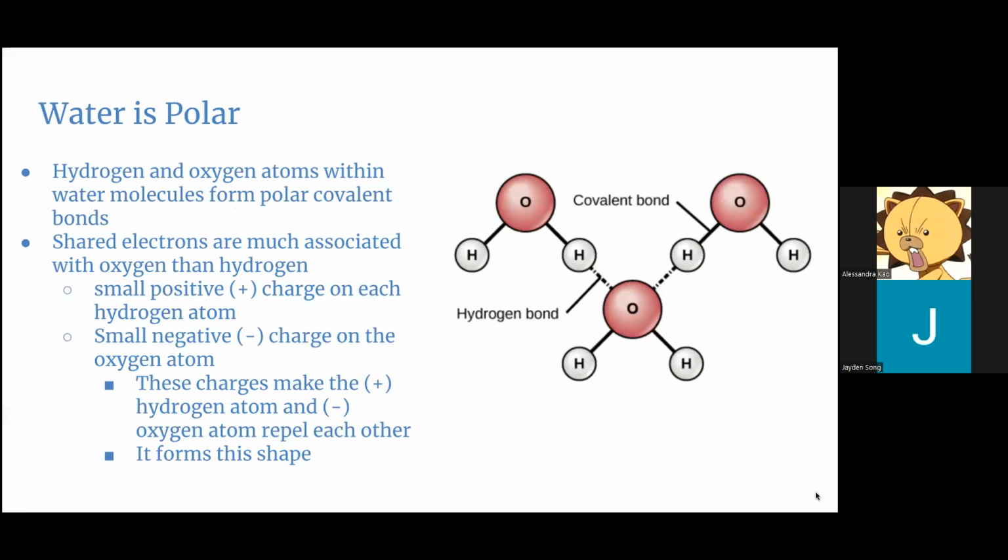Water is polar. Hydrogen and oxygen atoms within water molecules form polar covalent bonds. Shared electrons are more associated with oxygen than hydrogen. There is a slight positive charge on each hydrogen atom and a slight negative charge on the oxygen atom. These charges make the positive hydrogen atoms and the negative oxygen atom attract each other. It forms the shape on the right.